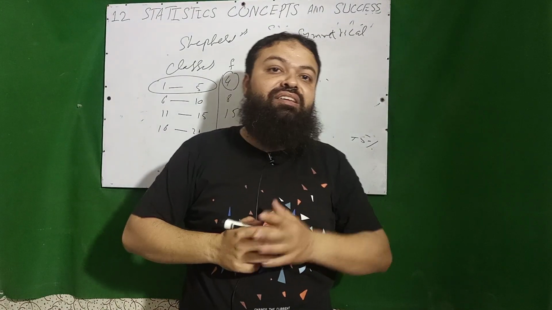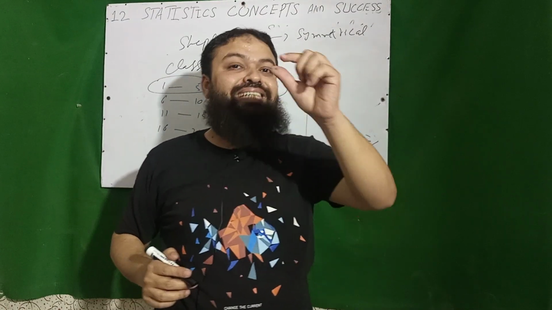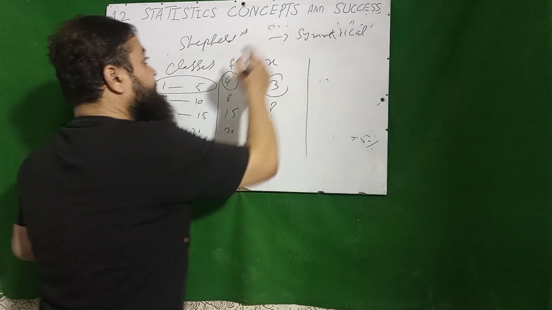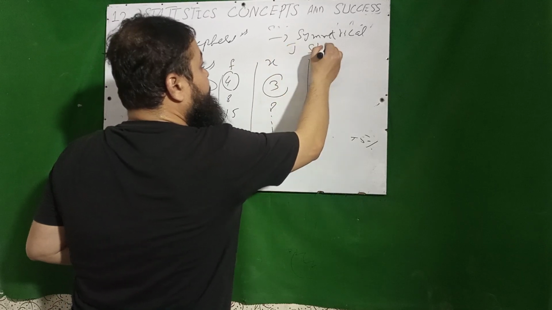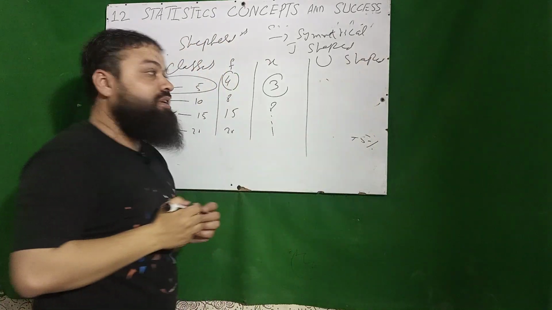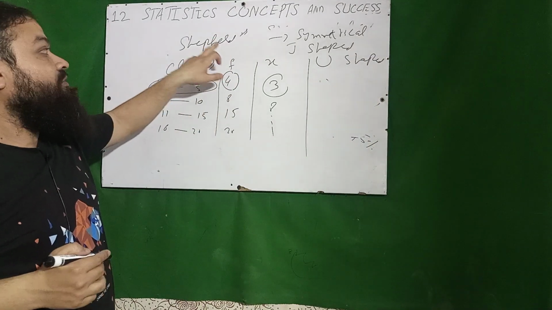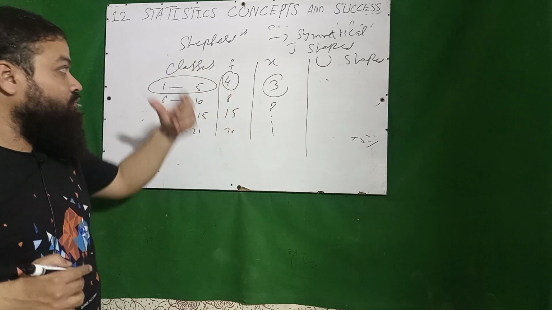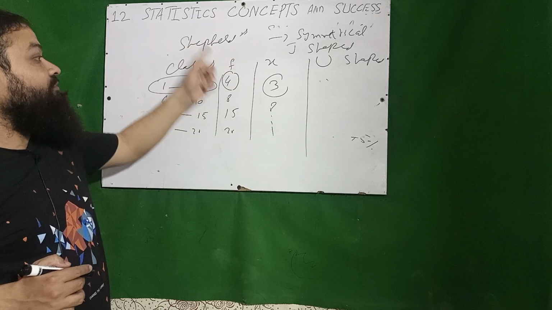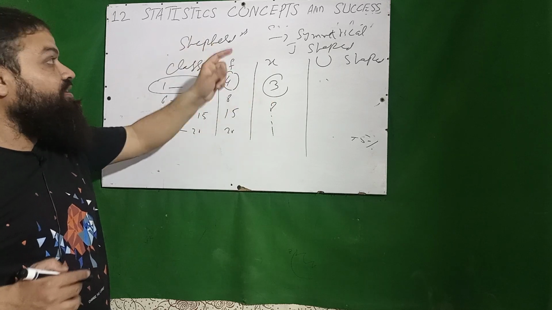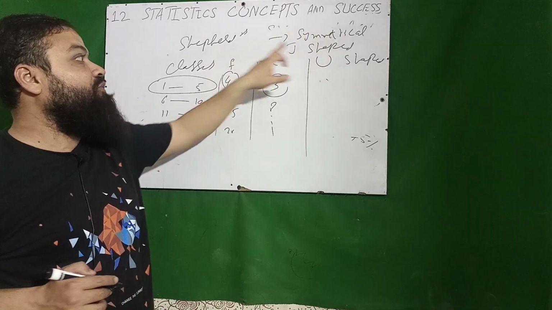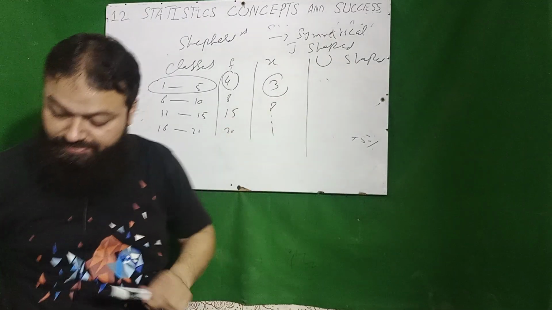Symmetrical data is the one in which the values which are equidistant from the central maximum have the same frequencies. And it is not applicable for the J-shaped, which is extremely skewed, and U-shaped. All questions are important. Sheppard's correction is used whenever there is an assumption in grouped data that all the values are equal to the middle value. We use Sheppard's correction for removing the error, and it is applicable for symmetrical data only. It is not applicable for J-shaped and U-shaped.